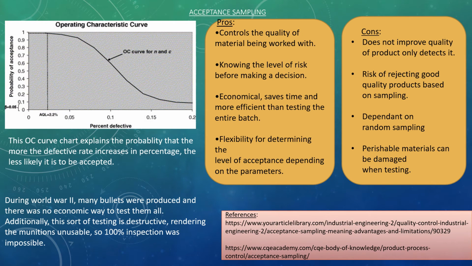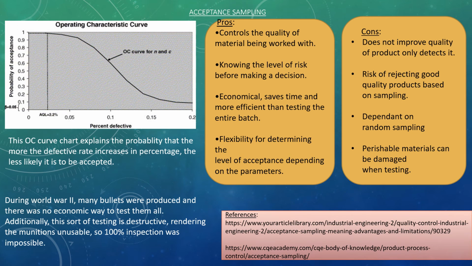The process of acceptance sampling has its benefits and its side effects that must be considered before testing. The pros of this process are that it controls the overall quality of the material being worked with. This does give us a better insight into the level of risk we have. This process is the most efficient route when dealing with defects. And this method is very flexible in terms of letting us set our own parameters.